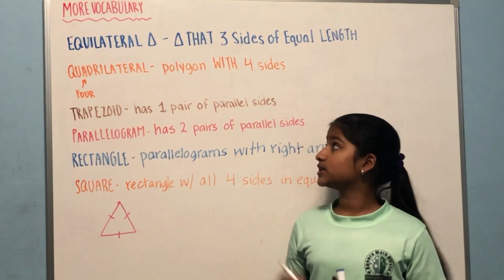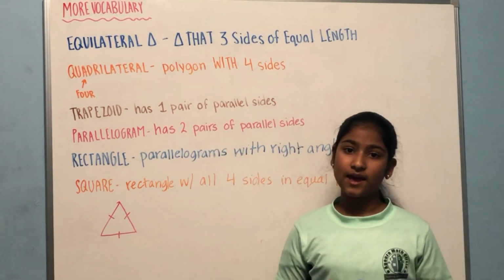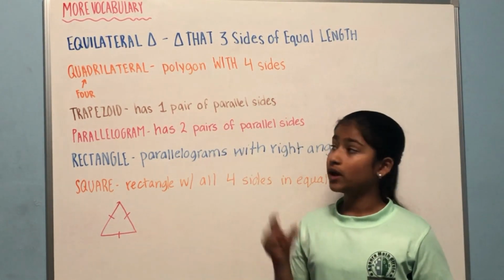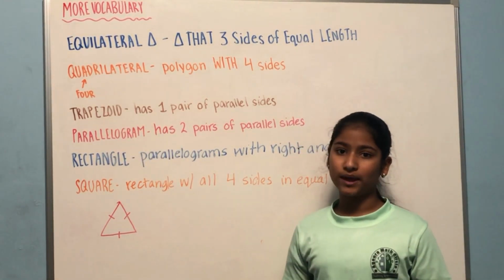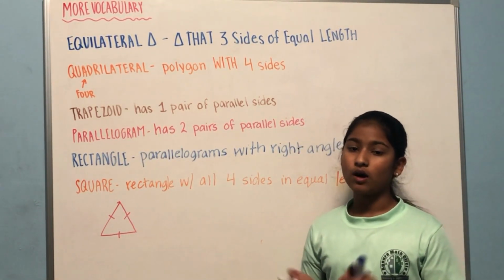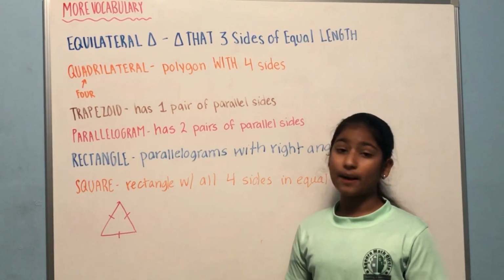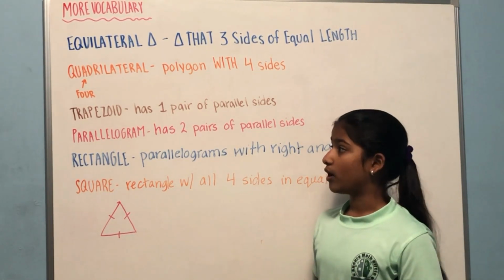A quadrilateral is a polygon with 4 sides. And you know this because it has the word quadra in it, which means 4. So an example would be a square, a rectangle, a parallelogram, a trapezoid, a rhombus, and so on.